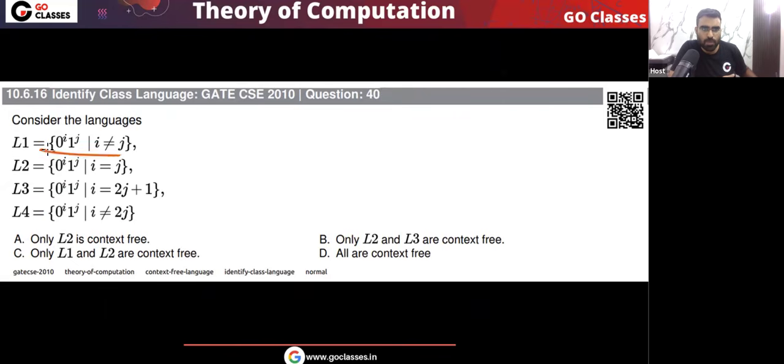You can see 0^i 1^j where i is not equal to j, i is equal to j, i is equal to 2j plus 1, i is not equal to 2j. Actually, all these languages are DCFL, yes or no? In our DCFL identification lecture, we have already seen that all these languages are DCFL. Every DCFL is CFL.